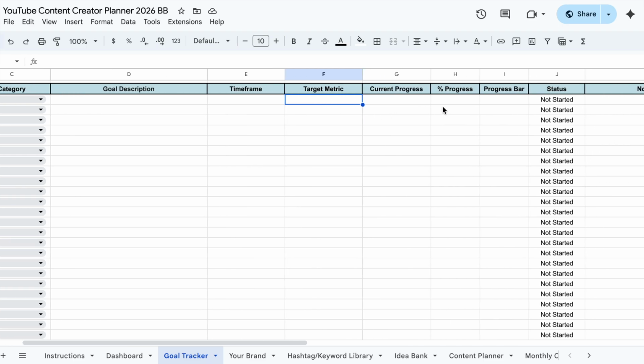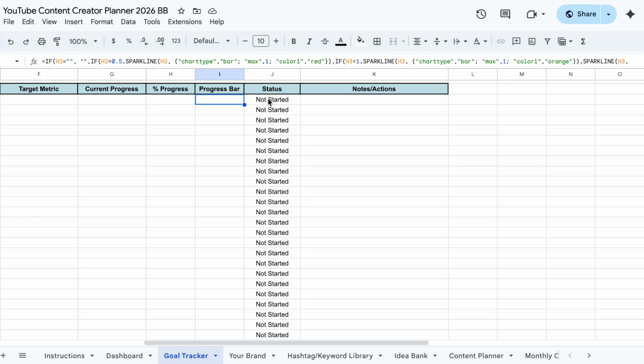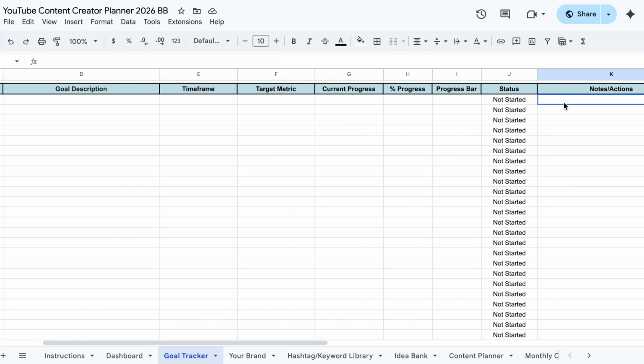As you do your progress, it will automatically calculate the percentage of progress and populate a cute little progress bar for you as well. And this status will automatically change as well. And you can put a little notes or further actions you want to take over here.